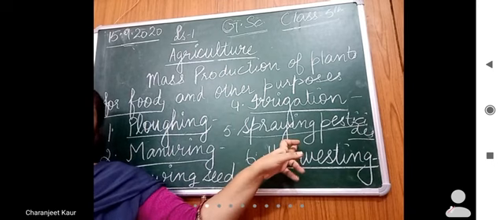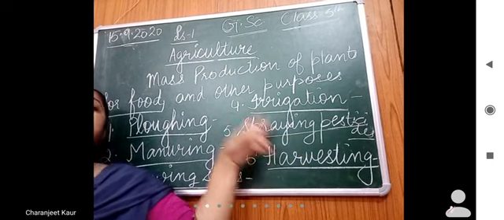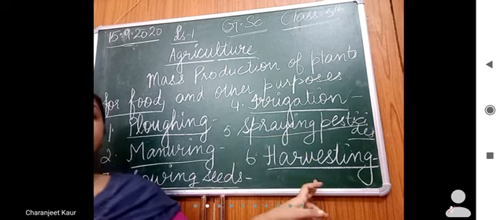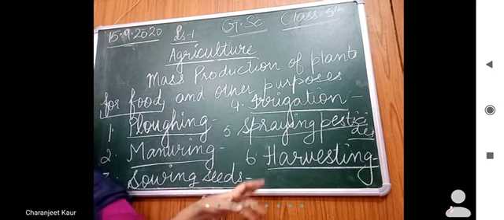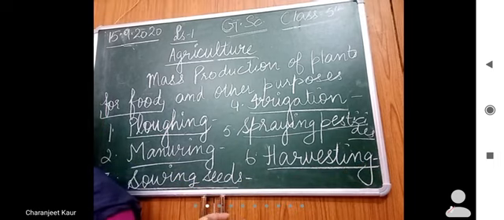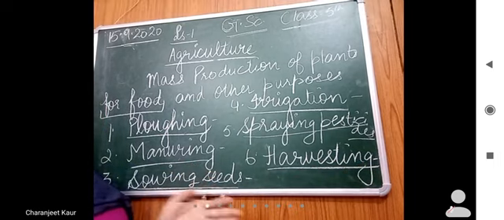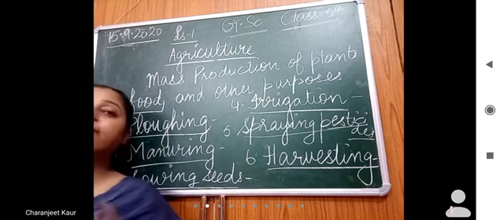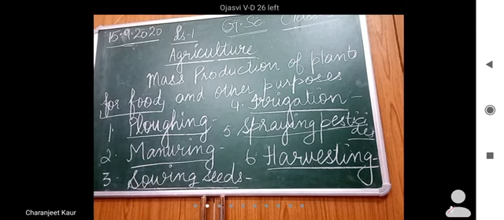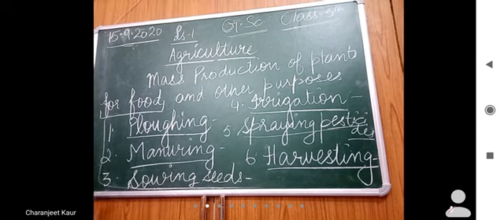Up to here, the crop is ready, right? After this, the next step is harvesting. Harvesting is cutting of crop. When the crop is ready, you cut the crop. After cutting, the grains are gathered, right? They are collected.